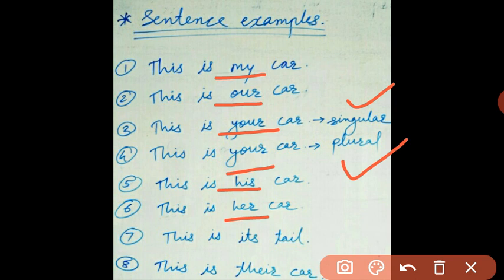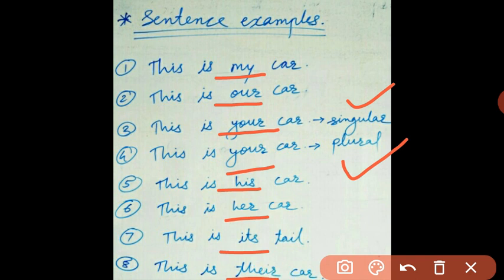This is its tail. So here the sentence is about an animal or maybe a bird, so the sentence is different as compared to others. And the last one, this is their car. So who is the owner, or who is showing the possession? Their.